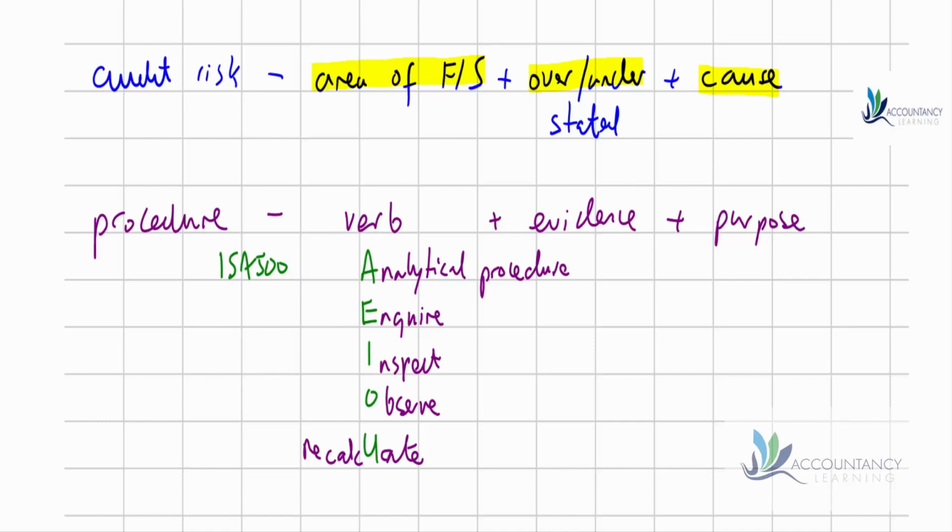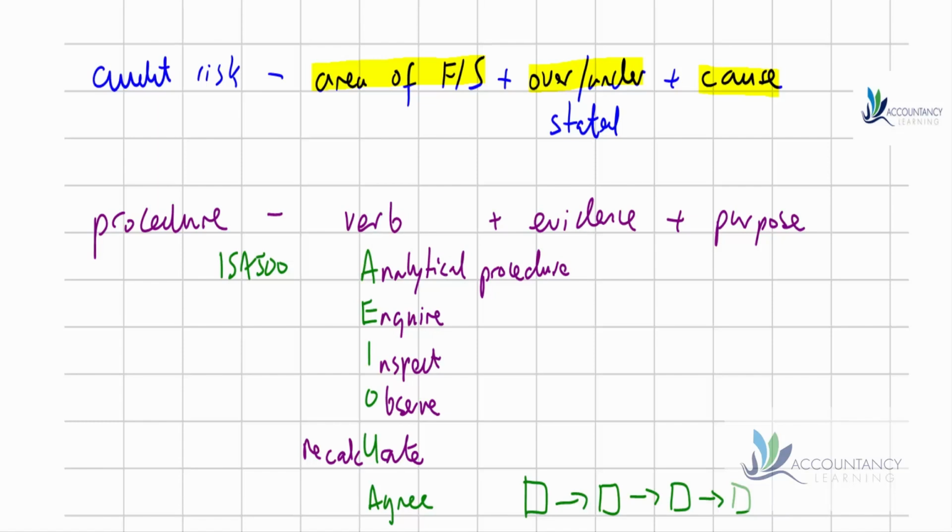Now, another thing as well that auditors like to do is that they will agree one document to another. So imagine that we have a trail of documents. There may be a purchase order, which then becomes an invoice, which goes into the general ledger and eventually goes into the financial statements. So if we agree those documents along the trail, that will give us the comfort that we need that the number in the financial statements is not materially misstated.